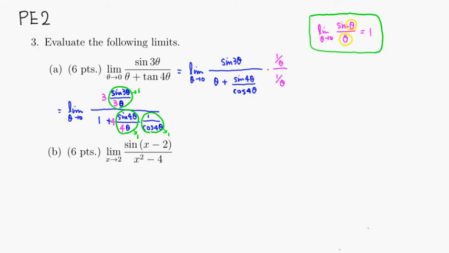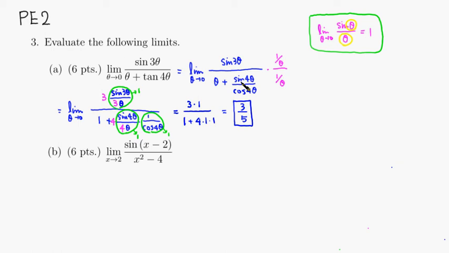So what you get is 3 times 1 over 1 plus 4 times 1 times 1, which gives us 3 over 5. So that's the limit of part A.